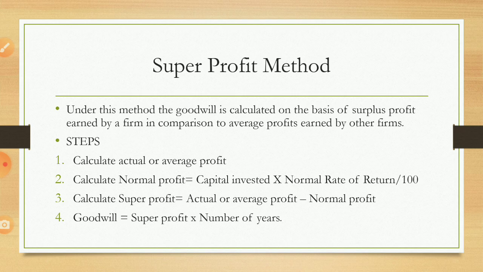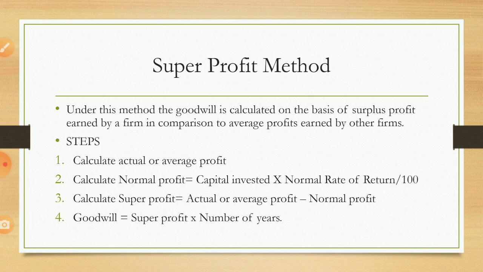Okay, so here we discuss the steps. First, calculate actual or average profit. If the question gives actual profit, average profit, or actual average profit, these three things are the same. So we need this item first.